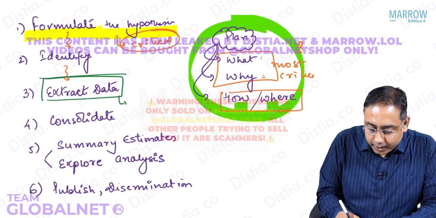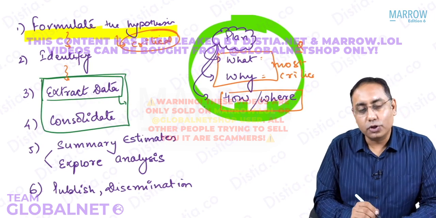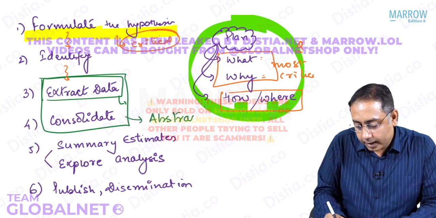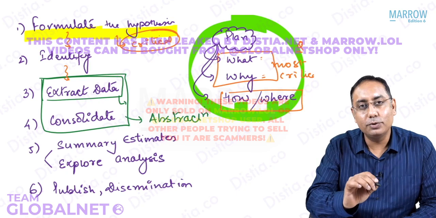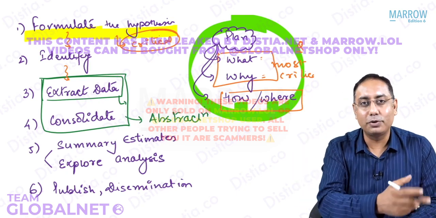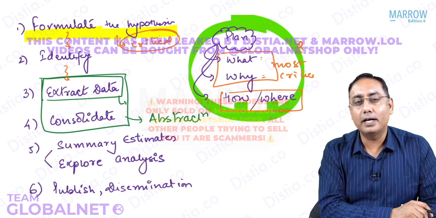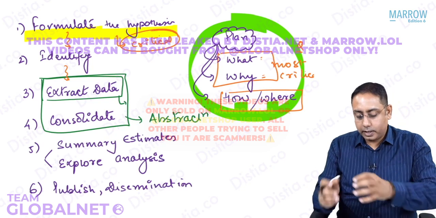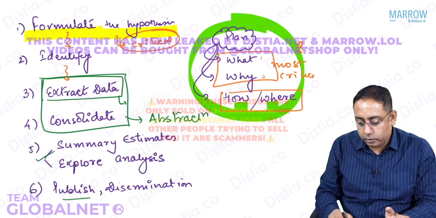And this extraction of data and consolidation of data is what is called abstraction. And this was one of your MCQs in your NEET entrance exam also, just 1 or 2 years before. What do you mean by abstraction of data? You just take out the useful data, you summarize everything, and then you publish.